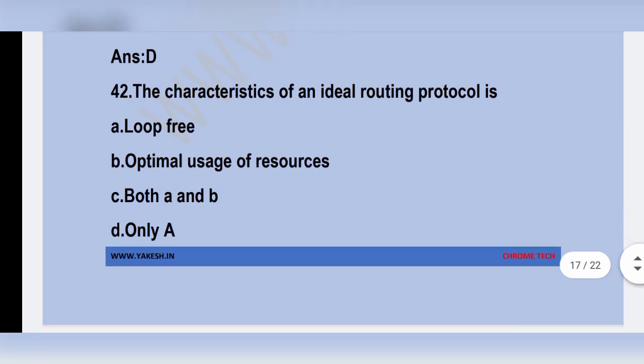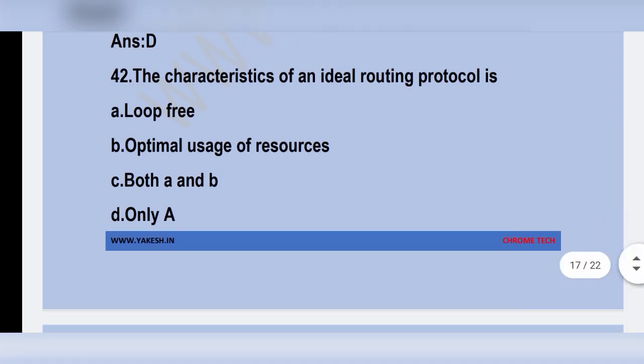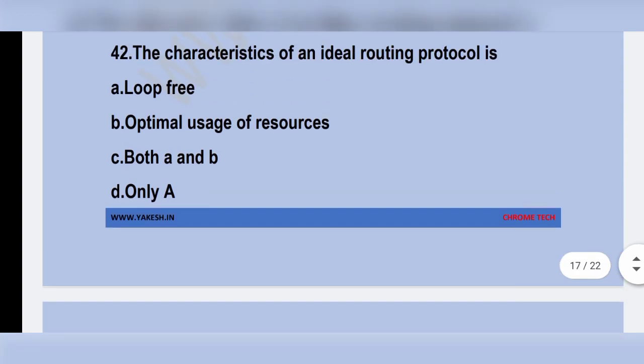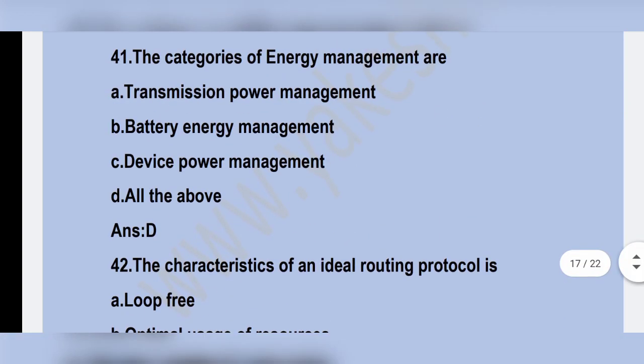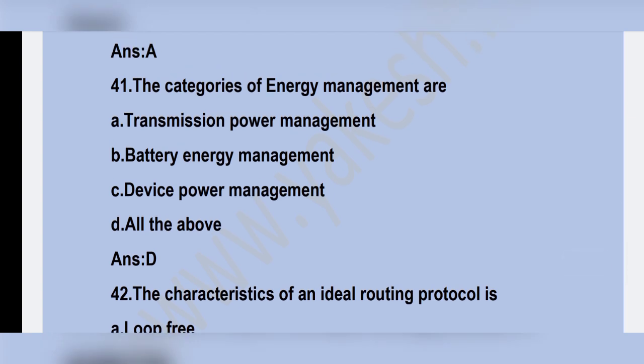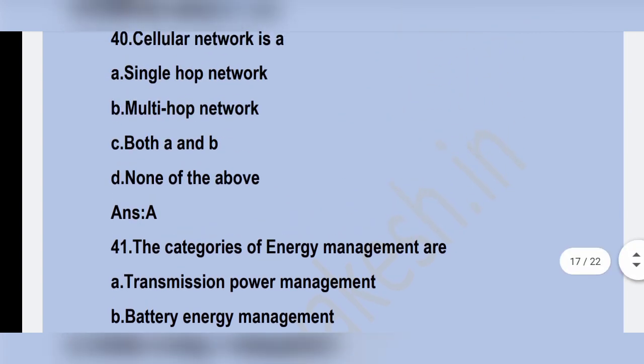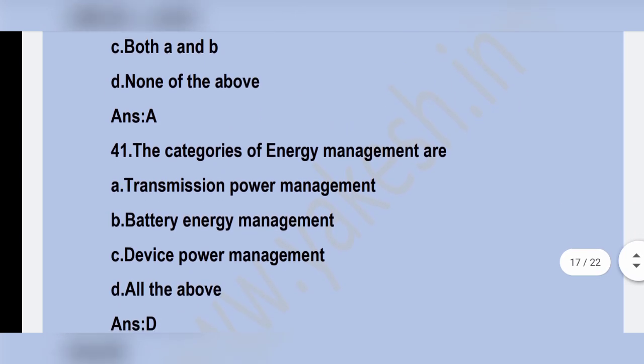The characteristic of an ideal routing protocol is dash. Option C is the correct answer, both A and B: loop-free, optimal usage of resources. Next question. The categories of energy management are dash. Option D is the correct answer, all the above: transmission power management, battery energy management, device power management. All the answers are right, so option D, all the above.